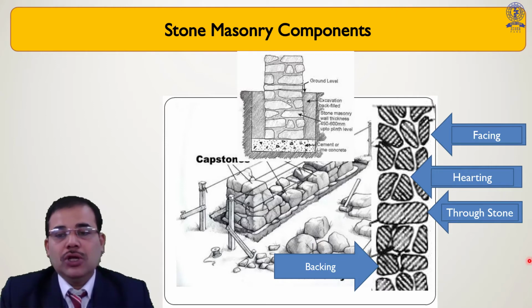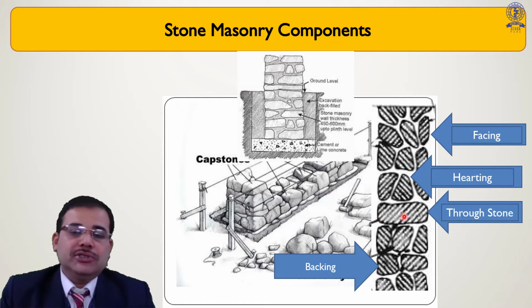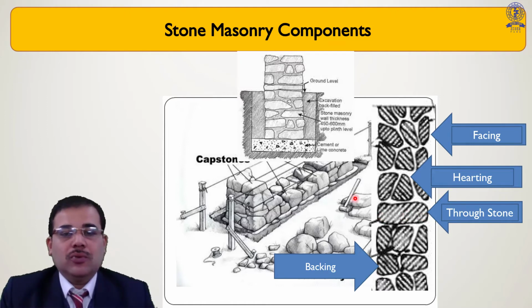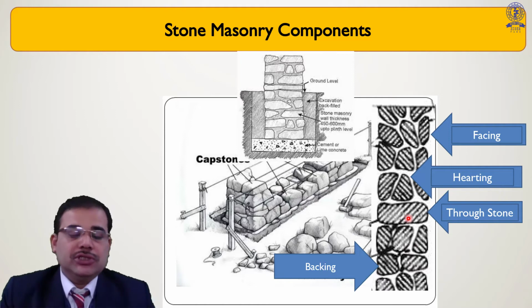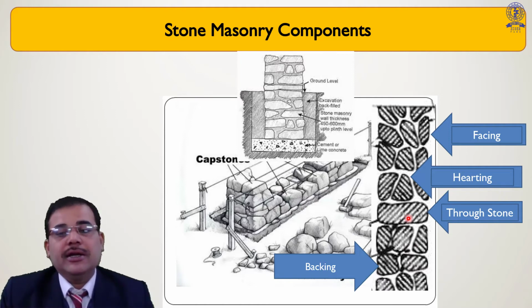This is a through stone which you may observe; it has a dimension equal to the entire wall thickness. It is necessarily to be provided along the wall. So here you may observe one stone extending across the entire wall thickness. This is necessary to get good lateral stability for the wall.